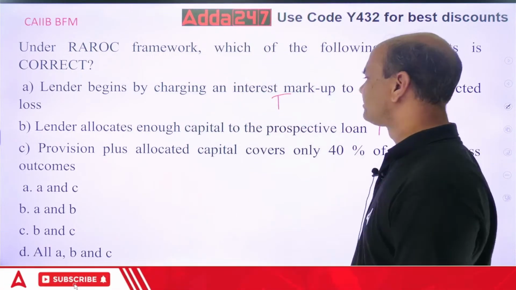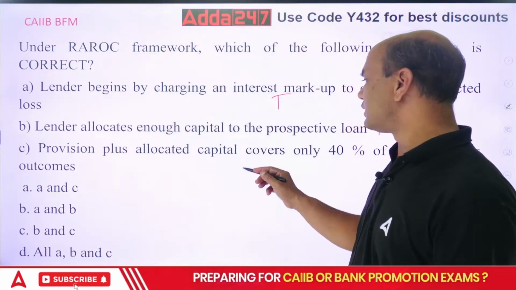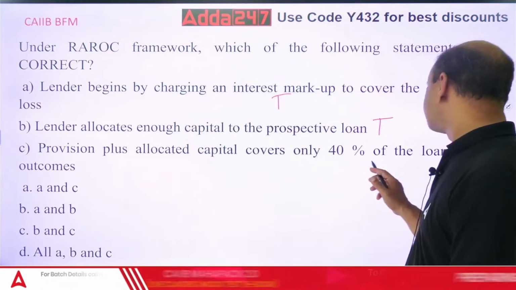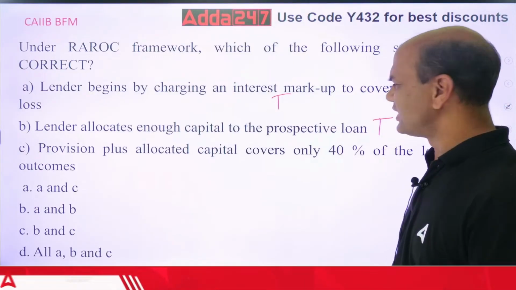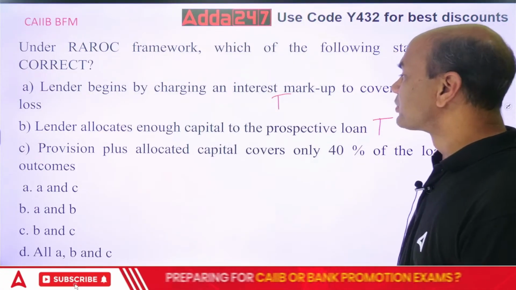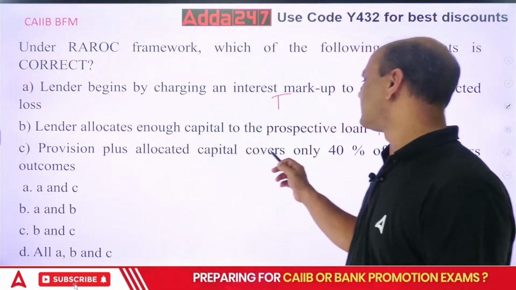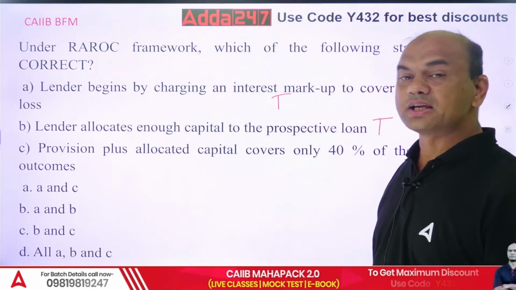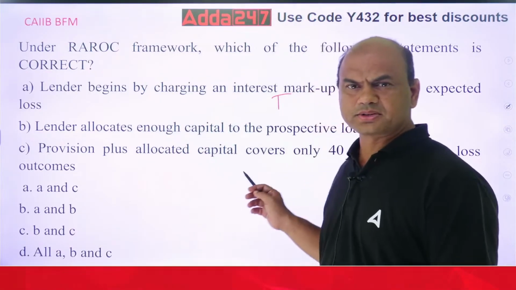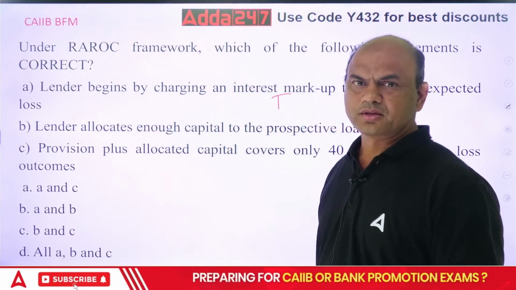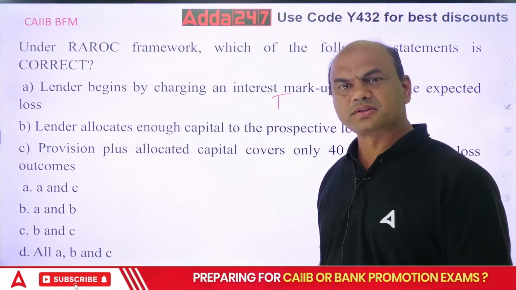Third: provision plus allocated capital covers only 40% of the loan loss outcome. It is not the case. Provision plus allocated capital, so will it cover only 40%? Can't I have complete 100%?